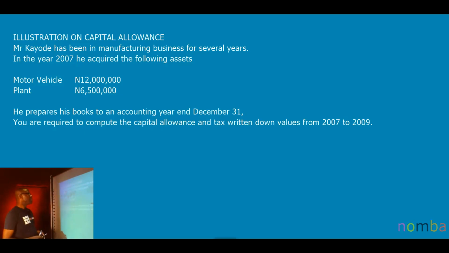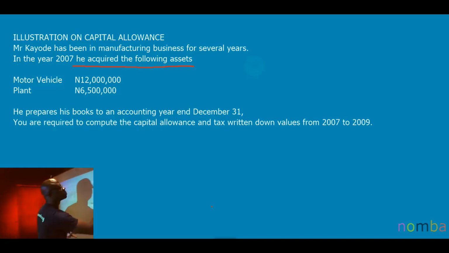So, let's go. Mr. Kayode has been in manufacturing business for several years. In the year 2007, he acquired the following assets. This is the first point here. So the fact that he has acquired assets, and of course, if we use these assets to generate revenue, he will be entitled to claim capital allowance. Are we together? So if these assets will claim capital allowance, what type of capital allowance will they claim?